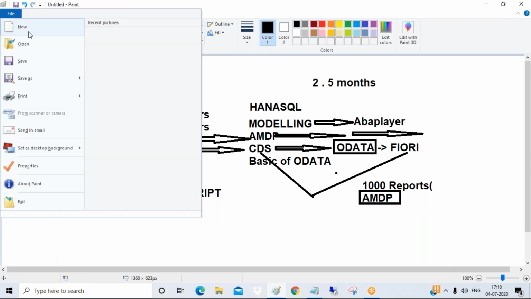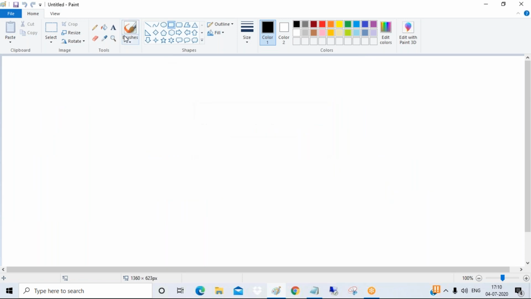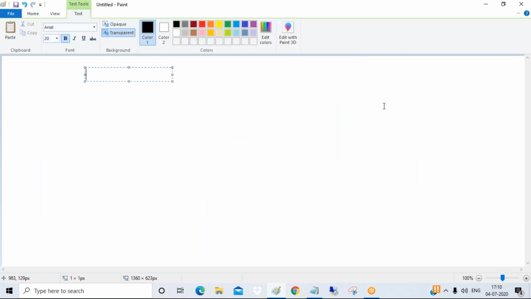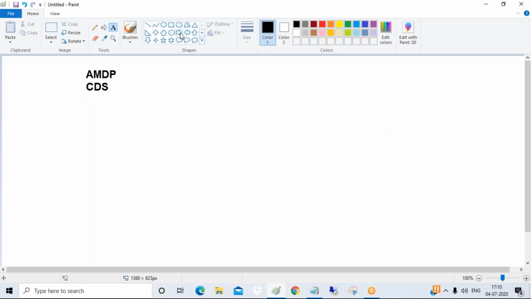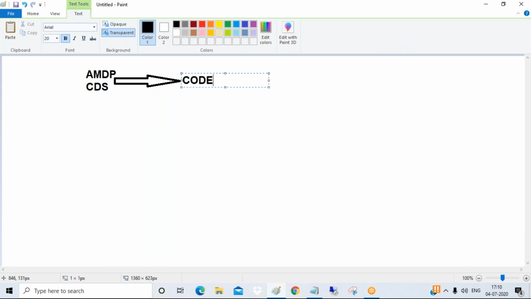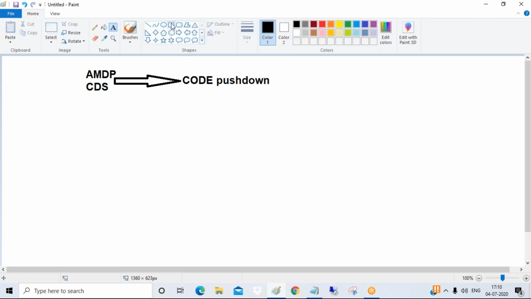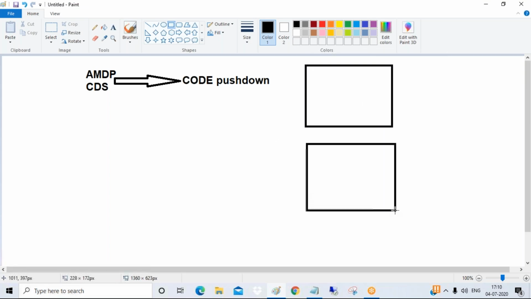And one more thing we need to understand. AMDP, CDS, all these topics support the code push down technique. They work basically on code push down. And what do you mean by this code push down? Let me explain. So previously, what is happening? Listen carefully. This architecture I showed you now only.